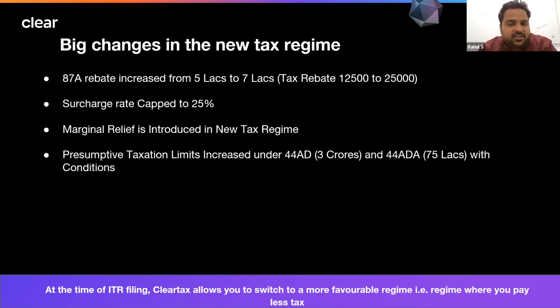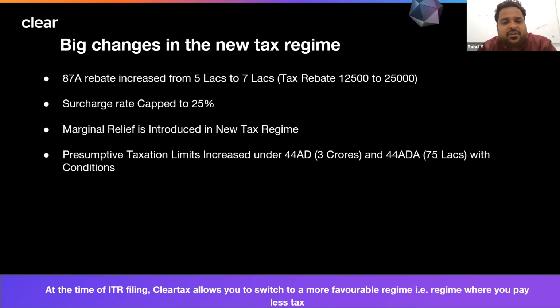What are the other changes that have been introduced? As we talked about the rebate under section 87A, in the old tax regime, up to 5 lakh of income, whatever tax comes, it will be allowed as a rebate. Under the new tax regime, this limit has increased from 5 lakh to 7 lakhs. So now if you are earning up to 7 lakhs, you are not required to pay any tax. So up to 25,000 of tax can be taken as a rebate.